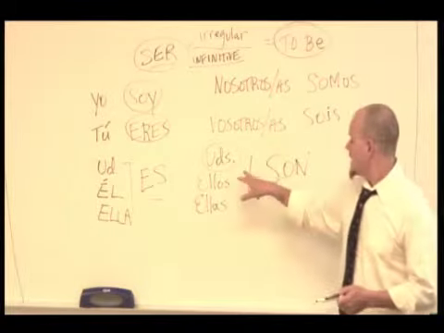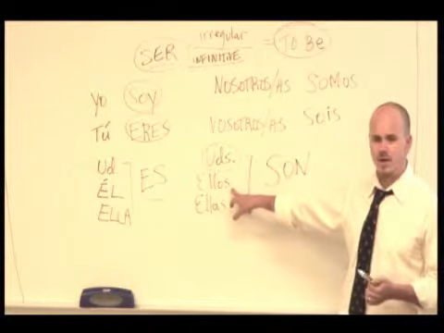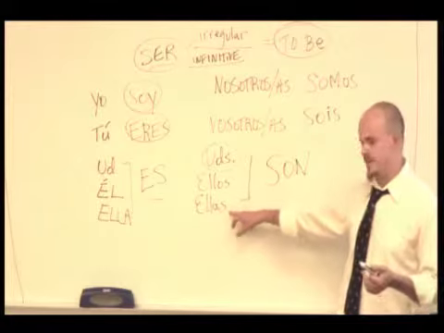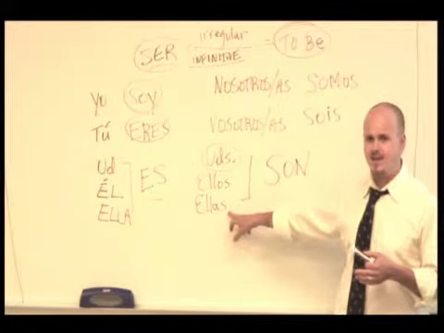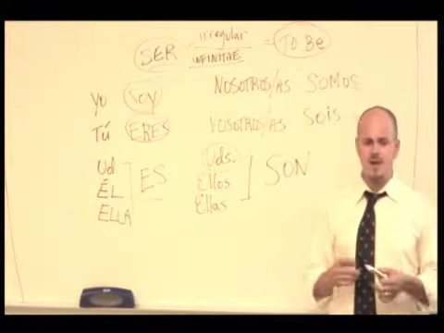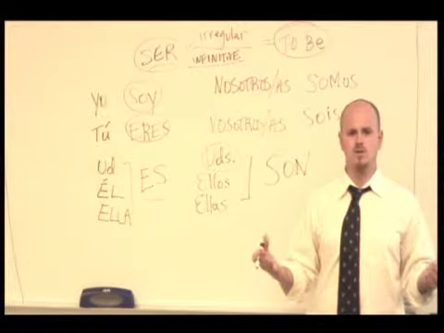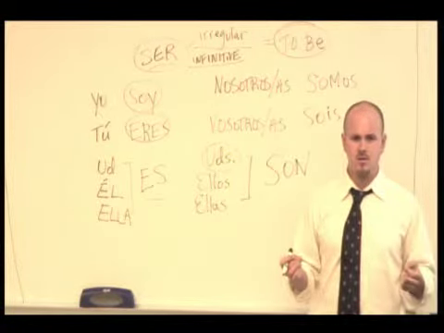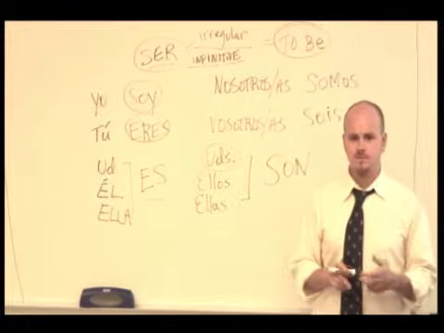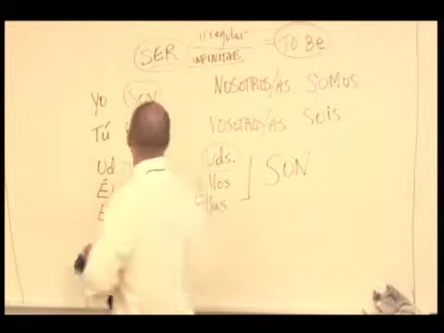Similar to over here, this means that if I want to say they are whatever they are, I would say ellos son. If I want to say they are, and I'm speaking about a group of only women, I say ellas son. And if I want to look at a group of people and I want to say to that group of people, you all are, I say ustedes son. It's the same form of the verb, whether it's ustedes, ellos, or ellas. Okay? So, let's look at a couple of examples with that.